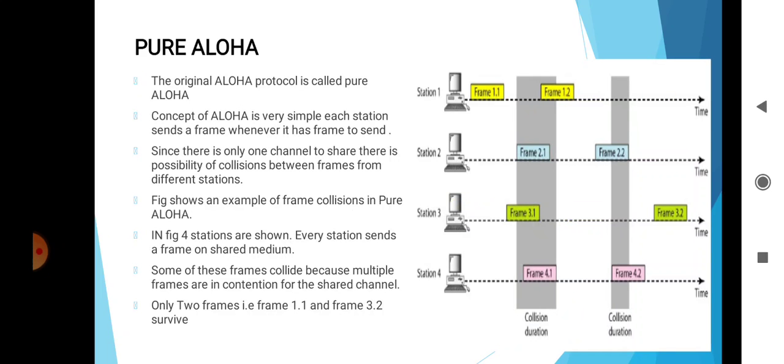The original Aloha protocol is called pure Aloha, and the concept is very simple. Each station sends a frame whenever it has a frame to send. Since there is only one channel to share, there is a possibility of collision between frames from different stations.